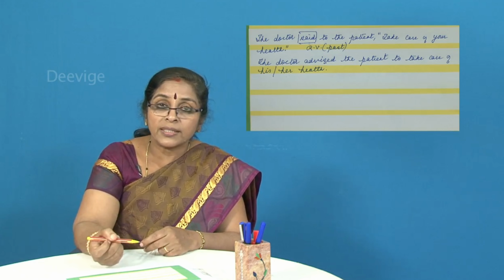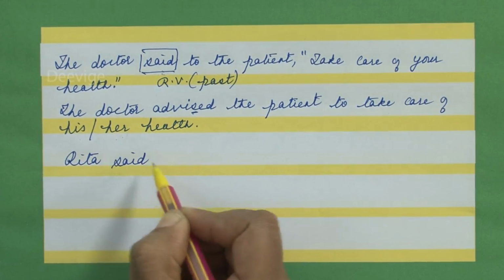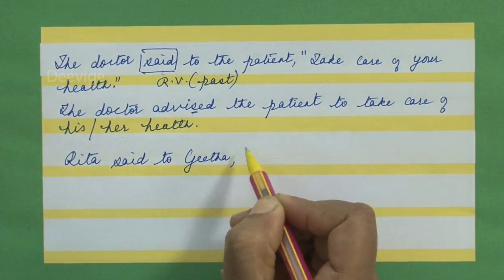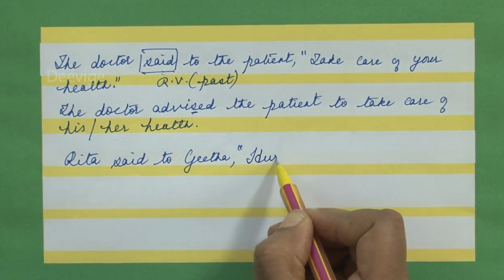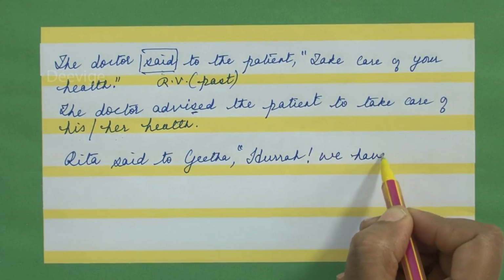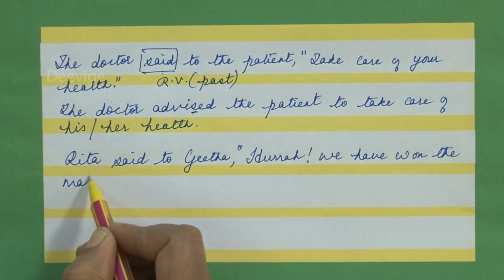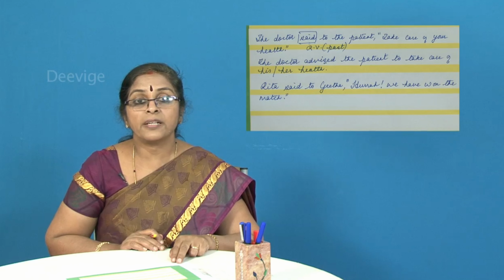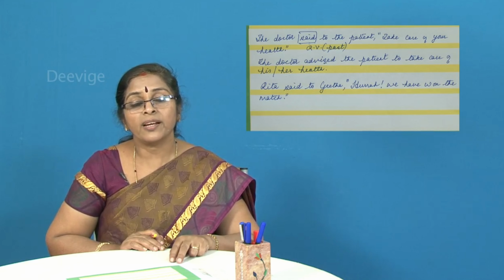So shall we take another example, students? Rita said to Geeta, comma, open inverted commas, hooray, we have won the match. Full stop, close inverted commas. I repeat the statement here. Rita said to Geeta, "Hooray, we have won the match."